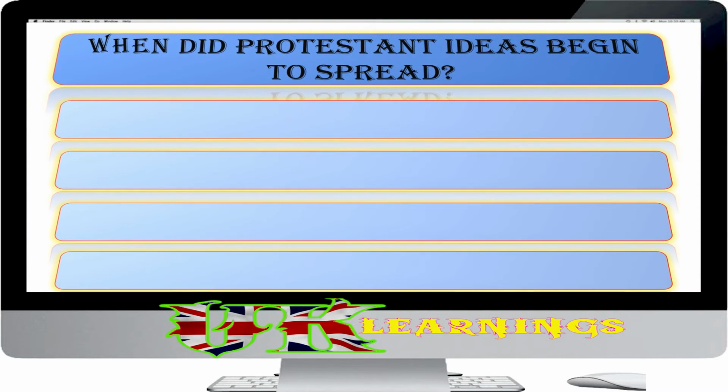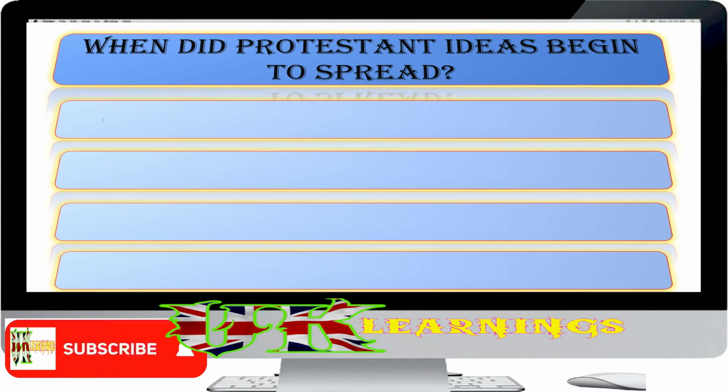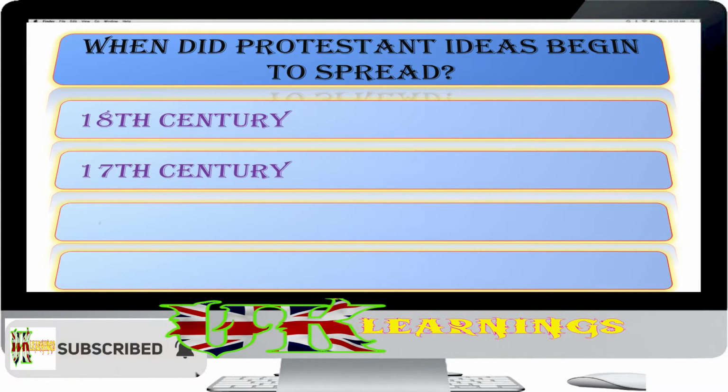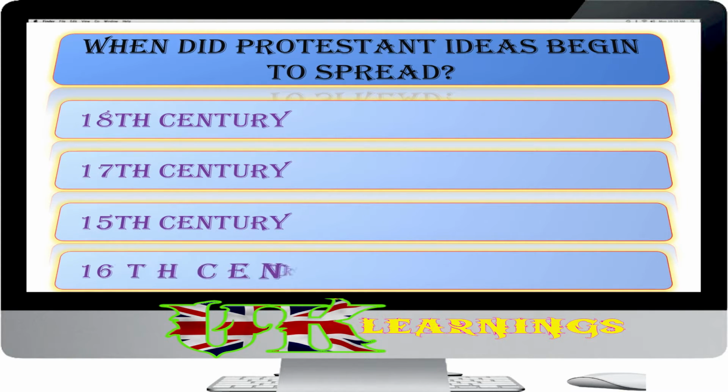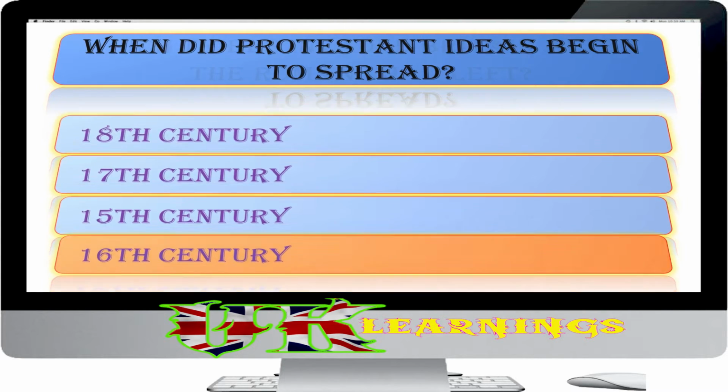When did Protestant ideas begin to spread? 18th century, 17th century, 15th century, 16th century. The answer is 16th century. Protestant ideas gradually gained strength in England, Wales and Scotland during the 16th century.